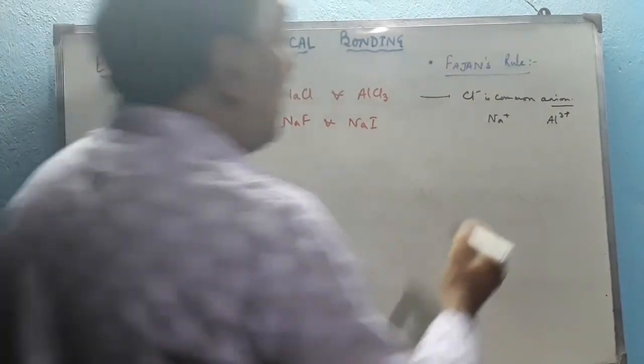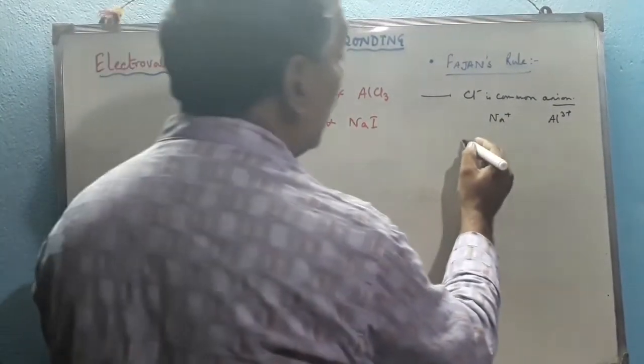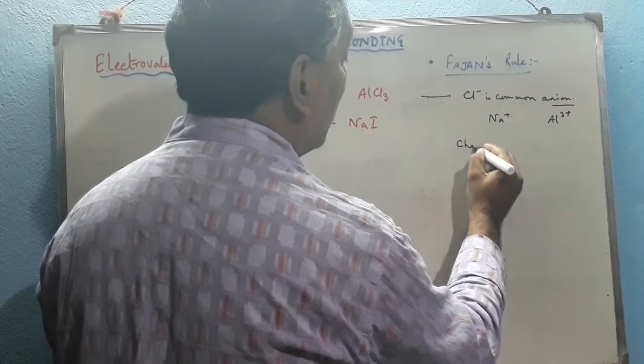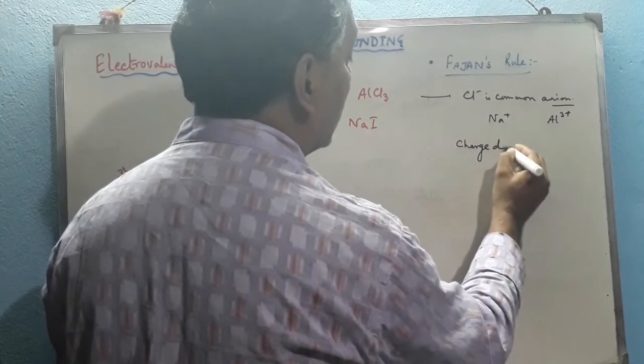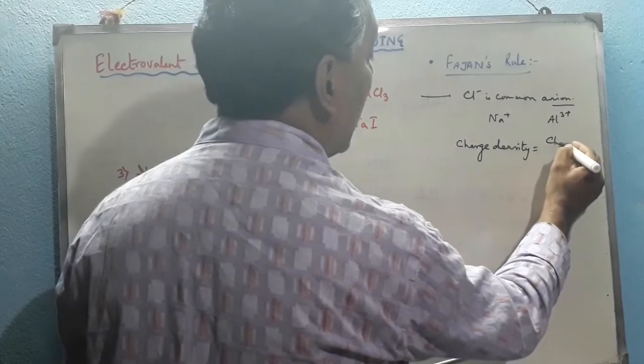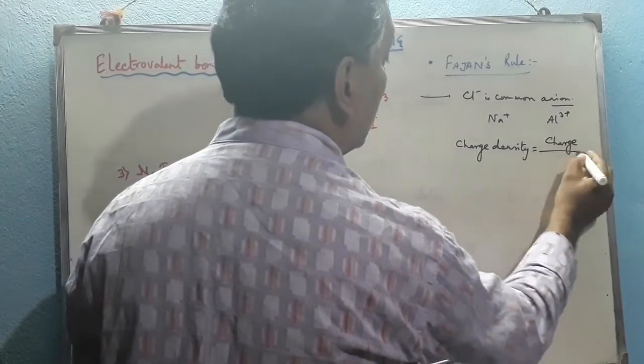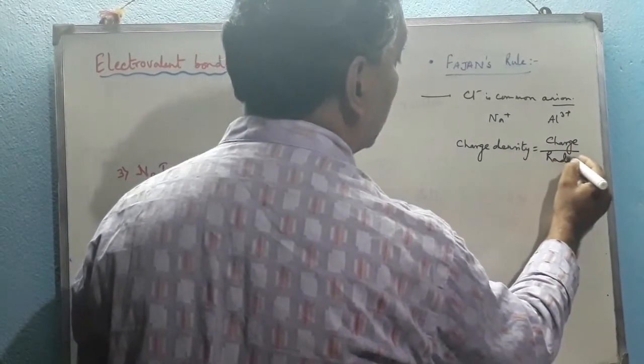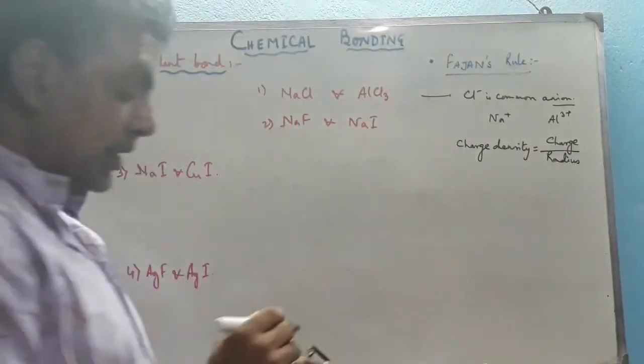So for Na plus, now we compare this term known as the charge density first. How can it be calculated? Charge density is equal to the charge by radius ratio. This ratio is called the charge density.